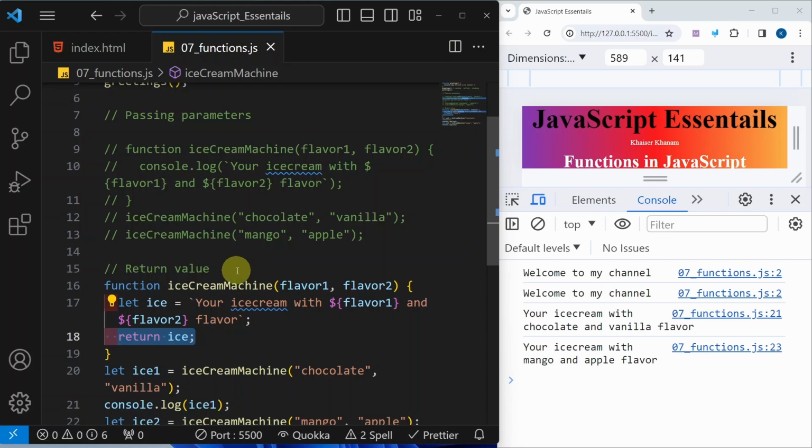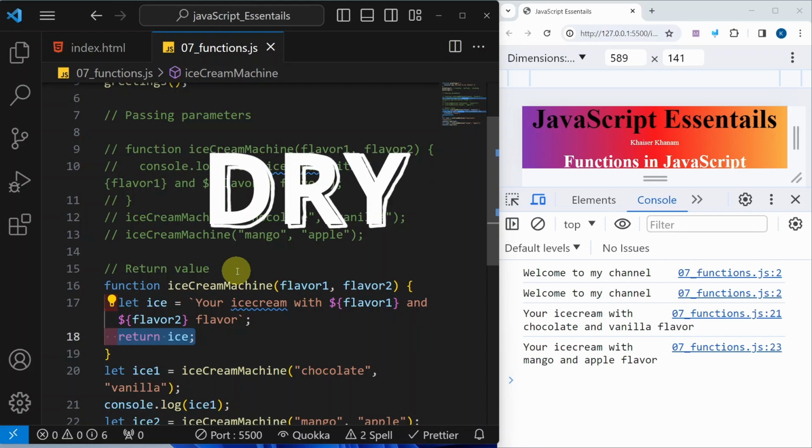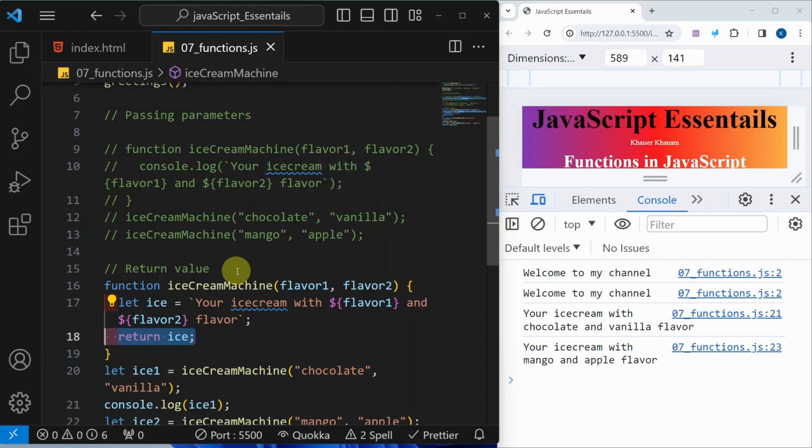So as a conclusion, we can simply say functions allow us to write more maintainable code, because with functions we can create reusable chunks of code instead of manually writing the same code again and again. And behind functions there is one important principle, that is DRY: Do not repeat yourself. We should not repeat our code when we are building any application. That is the reason functions are implemented, and they are best used in cases where you do not want to repeat the code.